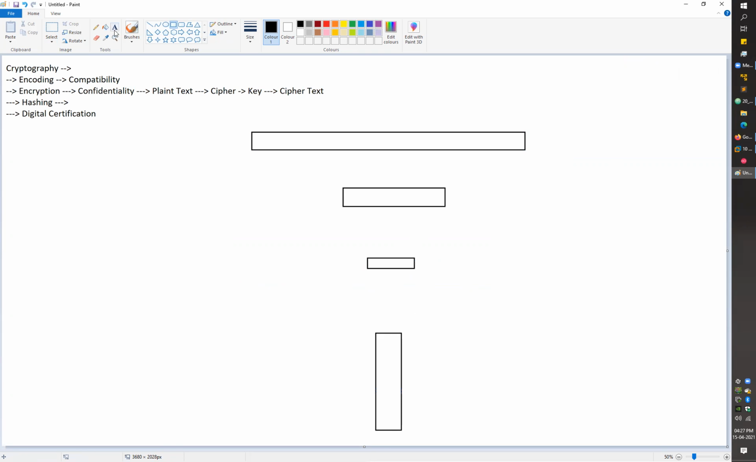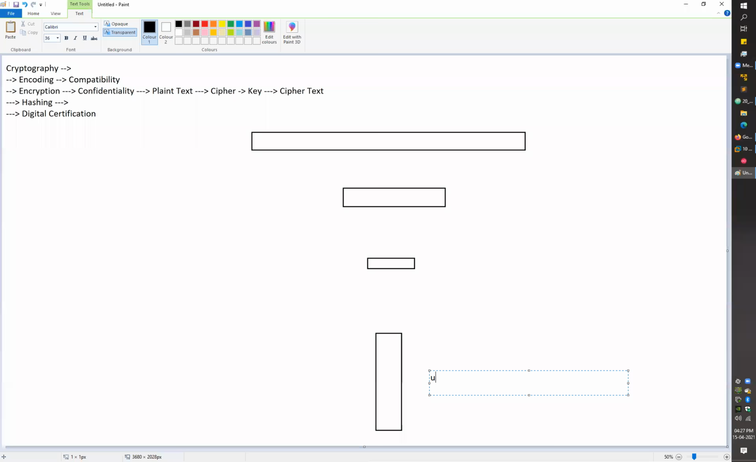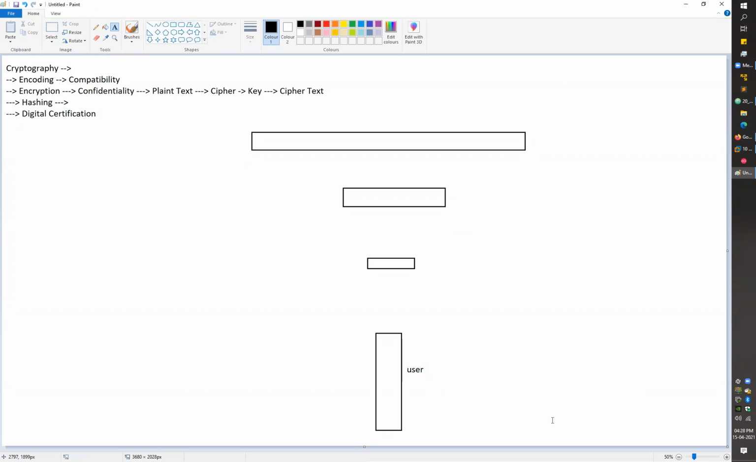Okay, so let's say this one is my user. What my user has, let's say, is some data. Actually, don't go with data, let's go with money this time. My user has some money, and he wants to deposit it in the nearest bank in his area, right?